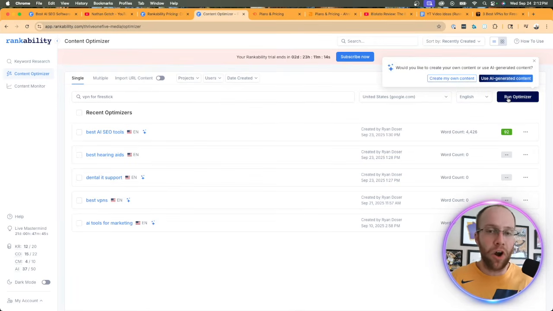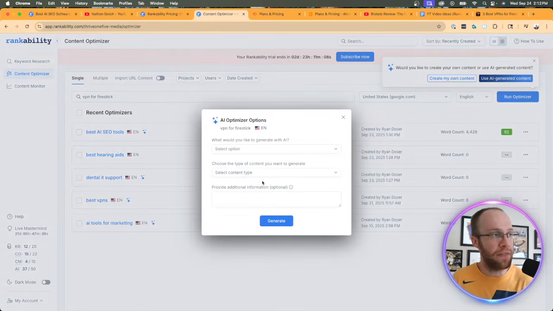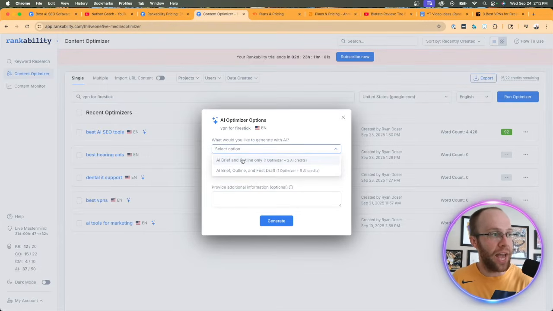And you'll see there are a few different options here. You can create your own content, or use AI generated content. So I'm going to click on that. And then it takes you to a screen here of AI optimizer options. So first it says, what would you like to generate with AI? You can do an AI brief and outline, so 1 optimizer credit plus 2 AI credits, or you can do the AI brief, outline, and the entire first draft of the article, but keep in mind that'll cost you 5 AI credits. So you'll see I have 50 AI credits on my account right now.